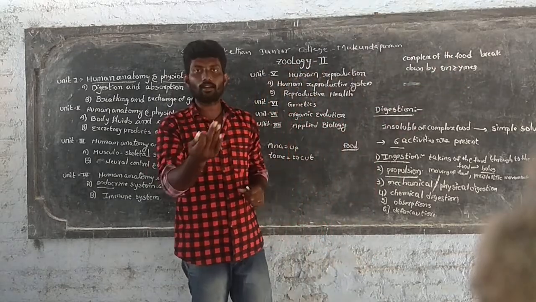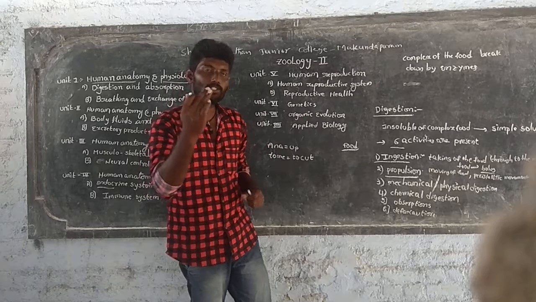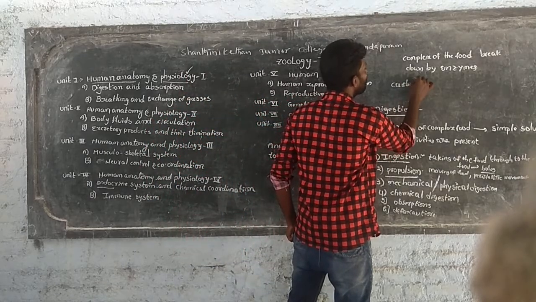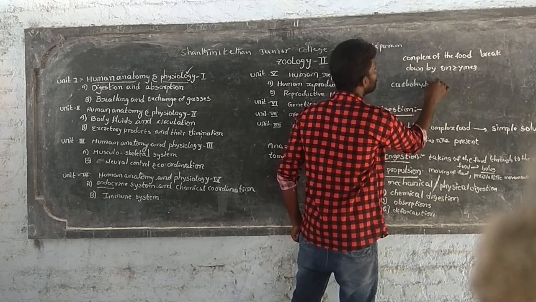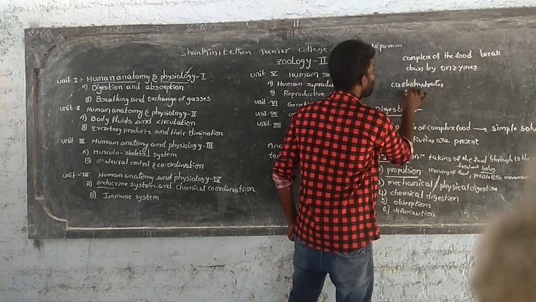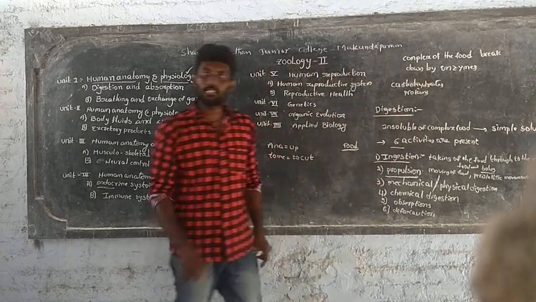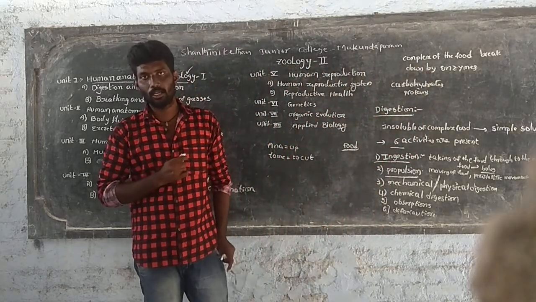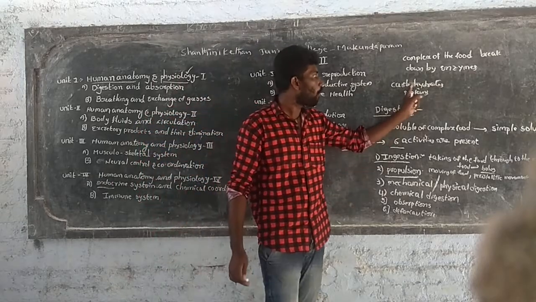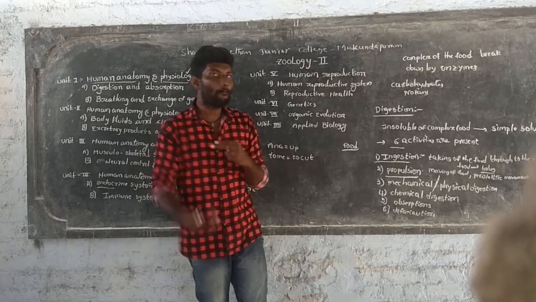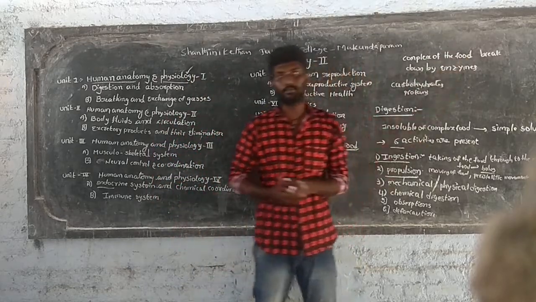First of all, what is a complex food? Complex foods are carbohydrates, proteins, lipids. These are totally complex foods. So complex foods such as carbohydrates, proteins and lipids are broken down by enzymes.